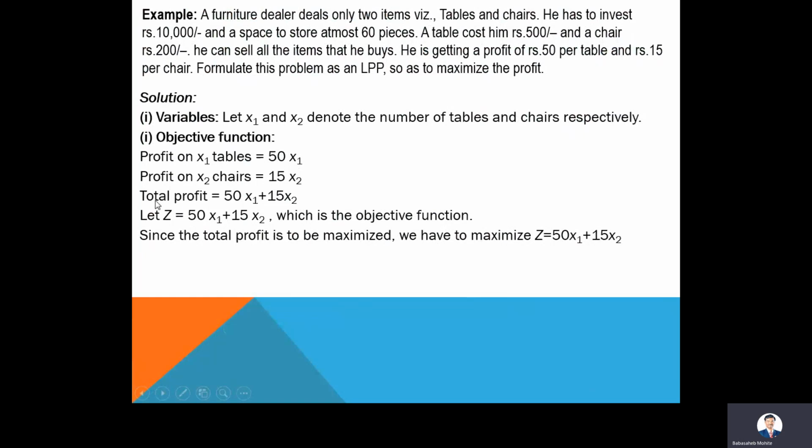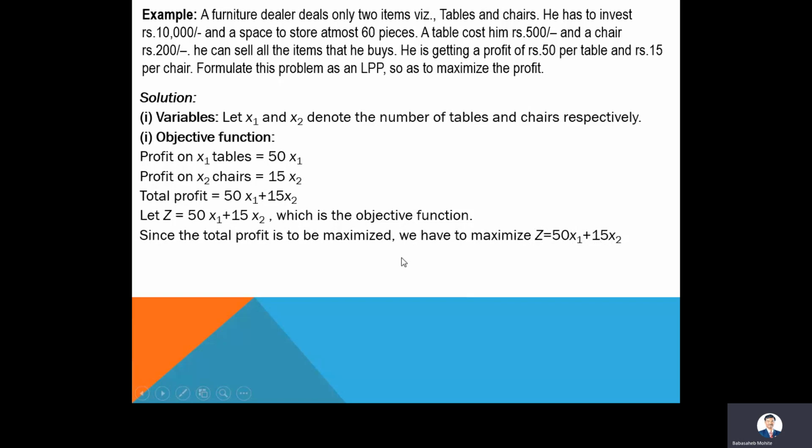So how will I get the total profit? Total profit is equal to 50 x1 plus 15 x2. Okay, so let z be equal to 50 x1 plus 15 x2, which is the objective function. Since the problem is for maximization, we have maximize z is equal to 50 x1 plus 15 x2. This is my objective function, in which I have to identify the values of x1 and x2 so that the value of z is maximum. So this is the second step. I have identified the objective function.